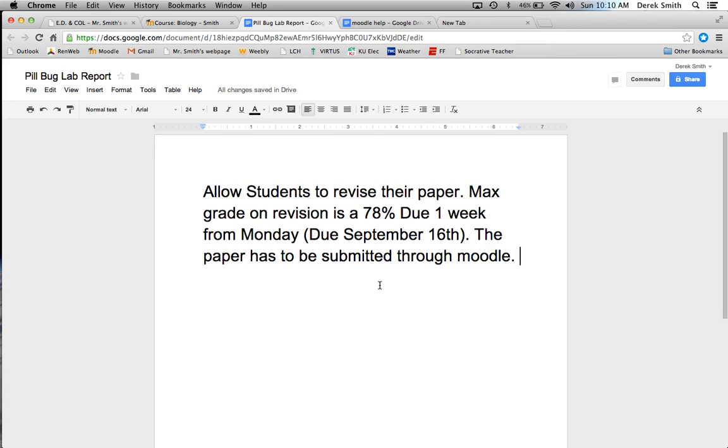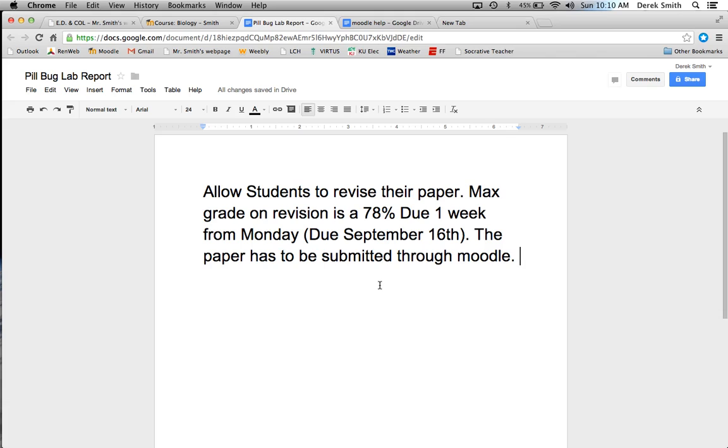And to be honest with you, they may have given me a sheet of paper, and I have all of them that turned them in by hand. I just want to make sure that everybody's submitted that electronically if they could. So if you don't have a grade for your paper, or if you notice your son or daughter does not, they need to submit that electronically. Email it to me or submit it through Moodle.